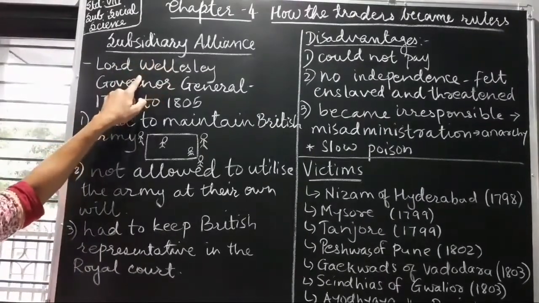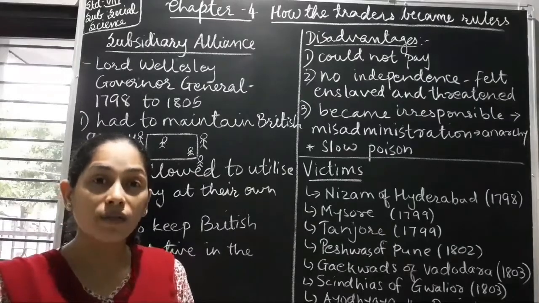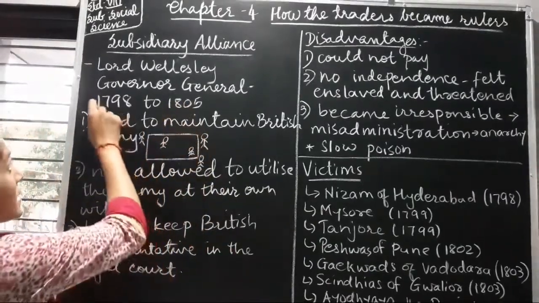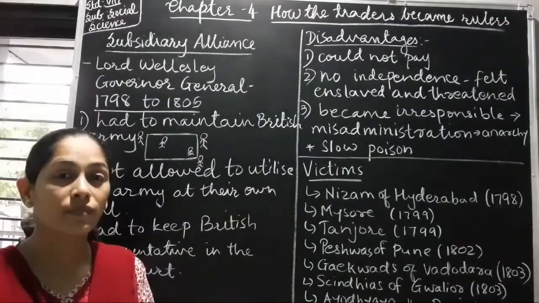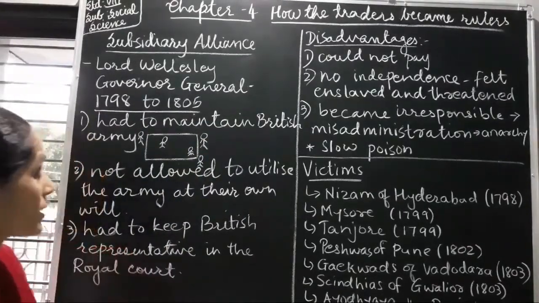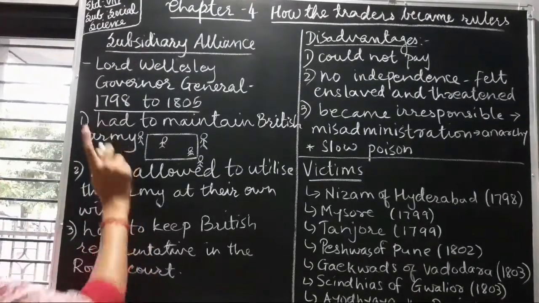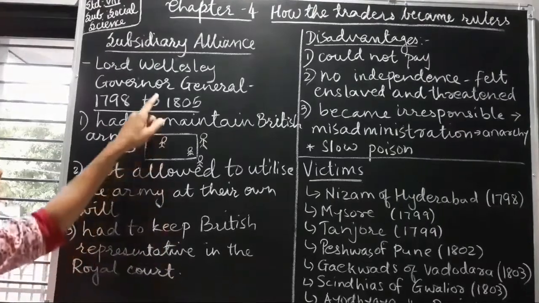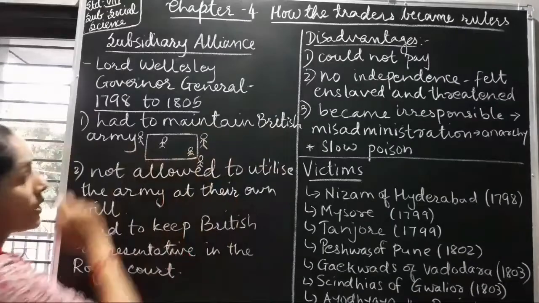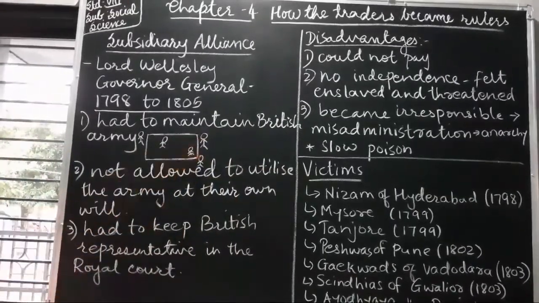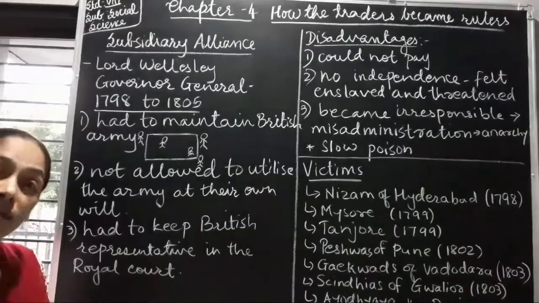Subsidiary alliance was introduced by Lord Wellesley, that is Richard Wellesley. He was Governor General of India from 1798 to 1805. So he came up with this policy. Now what was the condition of this policy? If an Indian ruler joined this alliance, he would have to maintain the British army. Maintain the British army means he had to give the payment for maintaining the British army in his kingdom.